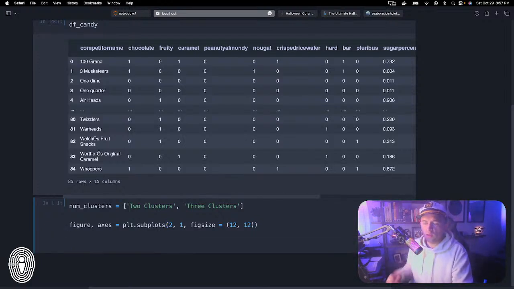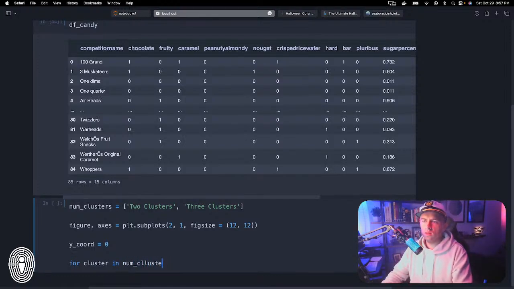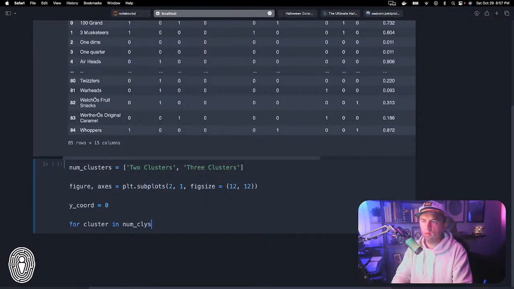So all right, because we don't have a 3 by 3 grid as we did above, we only need to do a y coordinate value this time. So y coord equals 0, and now let's go ahead and iterate the thing. So for cluster in num clusters. Oh my gosh, can't type.